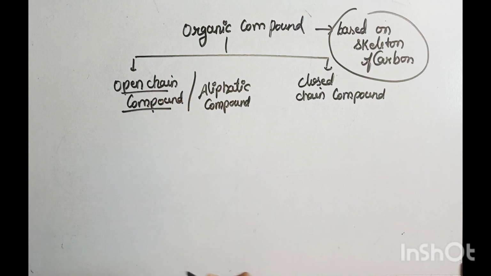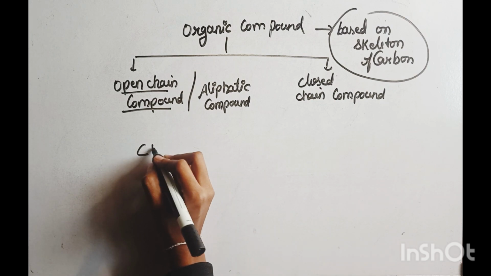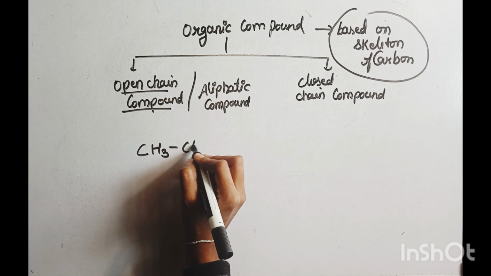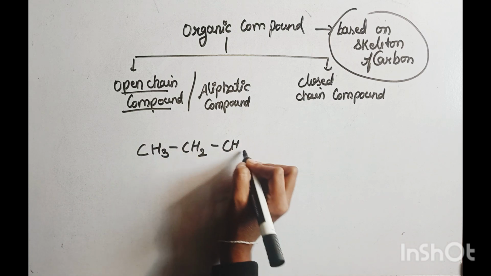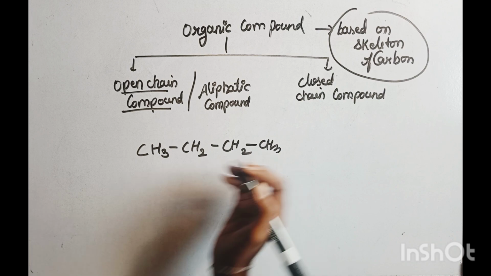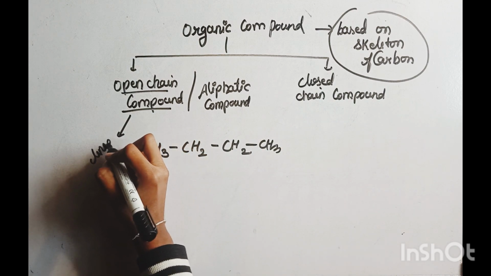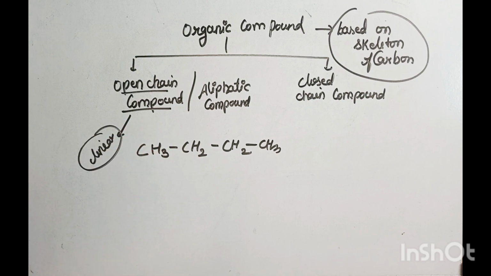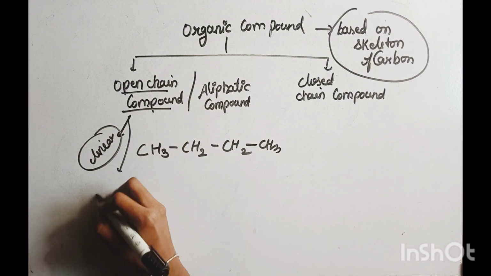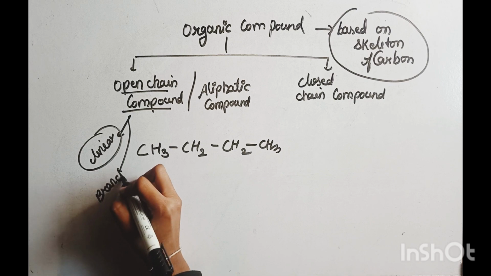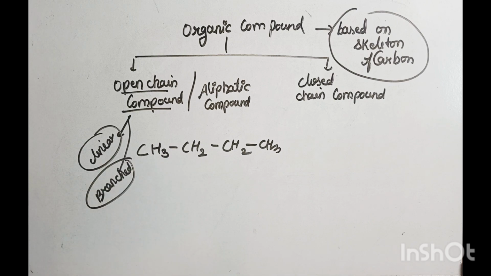Okay, what is an open chain compound, the aliphatic compound? Open chain compound means that there is a chain of carbon, for example CH3, CH2, CH2, CH3. The chain of carbon is linear or branched, called an open chain compound.